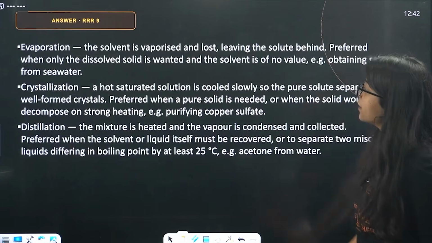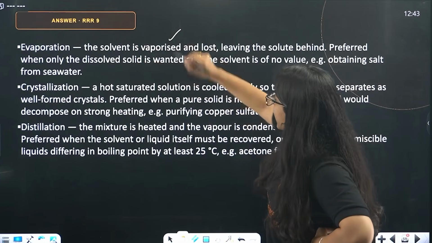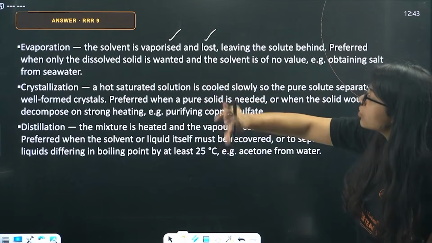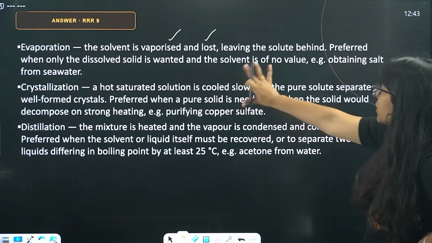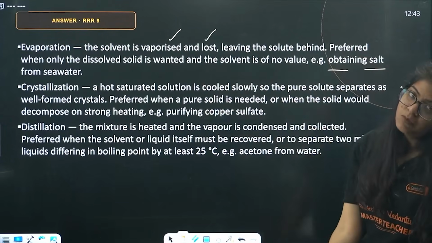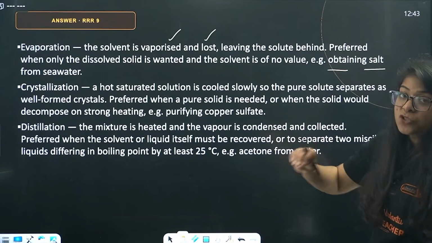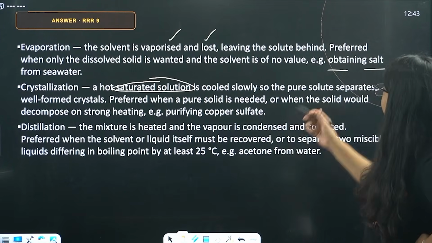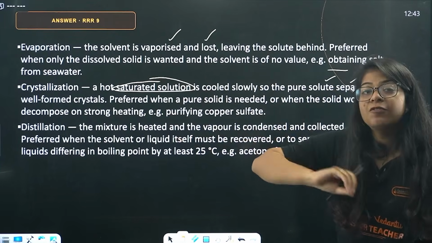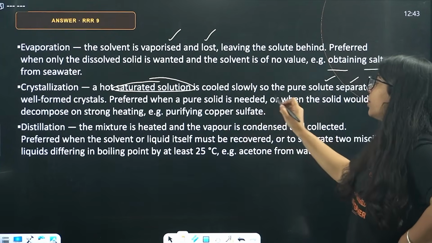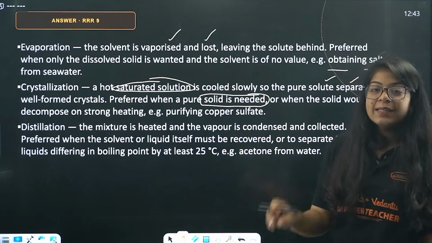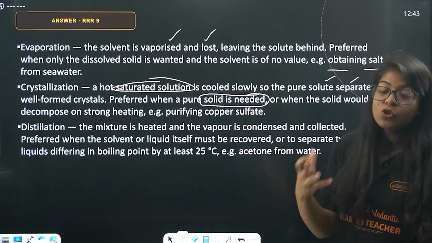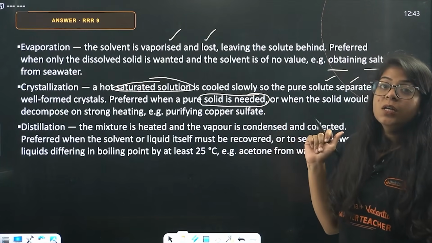Okay, what is the exact answer? Evaporation: the solvent is vaporized and lost. We don't need the solvent, leaving behind the solute. Preferred when only the dissolved salt is wanted, no water is wanted. Example: obtaining salt from seawater. Then crystallization: a saturated solution. This is very important, saturated solution. A hot saturated solution is cooled slowly, so the pure solute separates as well-formed crystals. Preferred when a pure solid is needed, or when the solid would decompose on strong heating, the solid will break down. That's when we do crystallization.